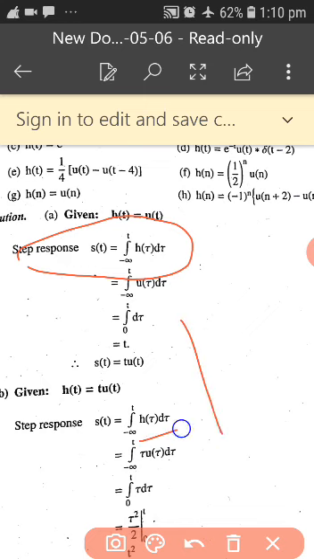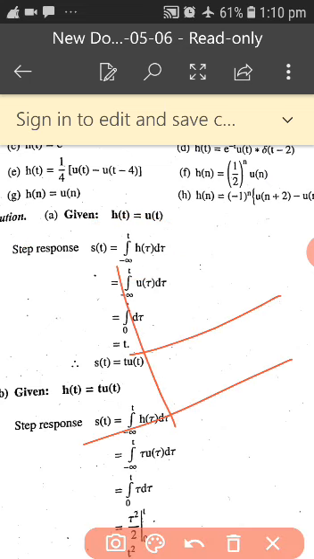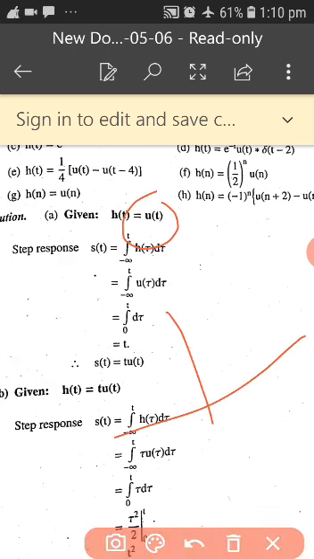We know that u of t is nothing but 1, existing from 0 to infinity.